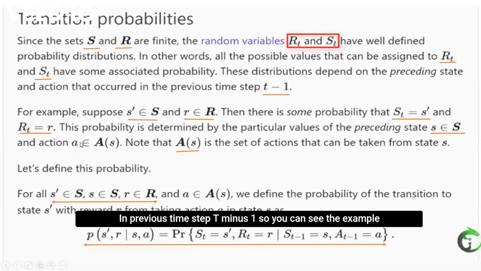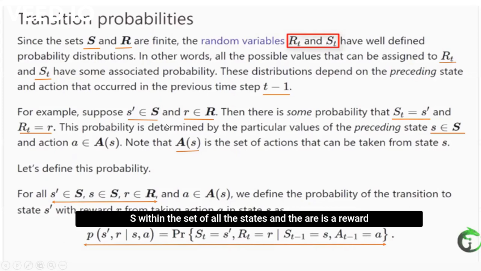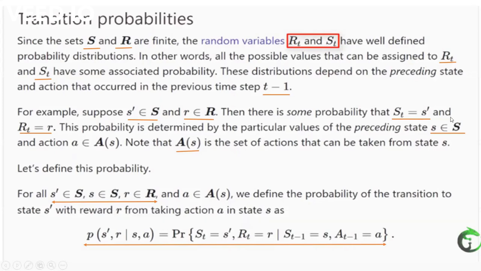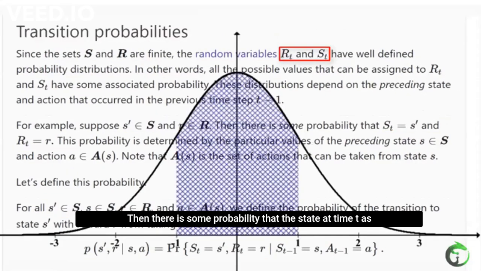So you can see the example here. Suppose s prime is a state within the set of all states, and r is a reward within the set of all rewards. Then there is some probability that S_t equals s prime and that the reward at time t will be r. This probability is determined by the particular values of the preceding state and preceding action.